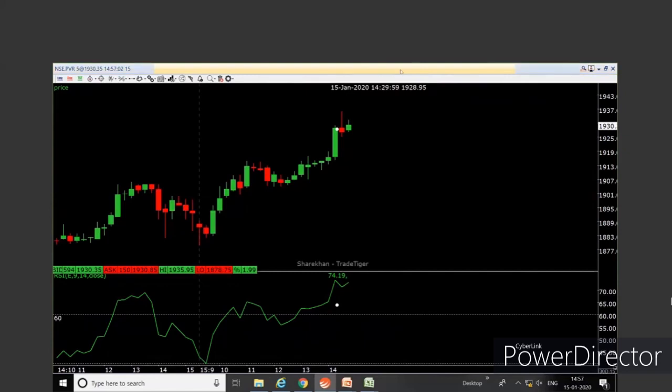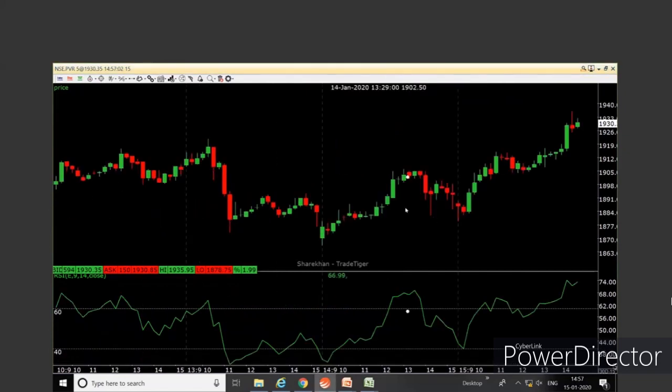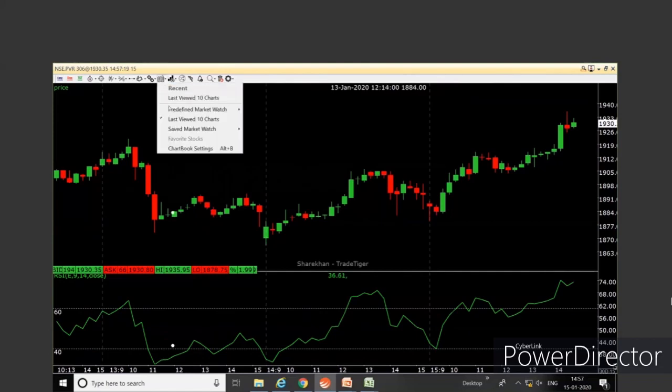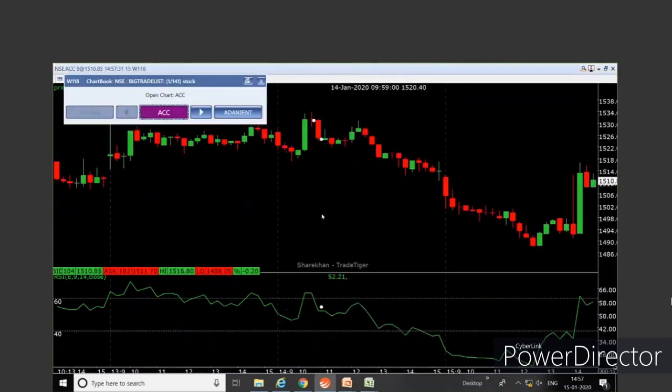So I was saying that if you have to scan through the stocks, how will you do so? I usually suggest that you trade in stocks which have decent volumes. And the stocks which are there in the big trade list usually have decent volumes to trade in. So you go to this chart book, predefined market watch, big trade list. And like this, you can just scan through the stocks.